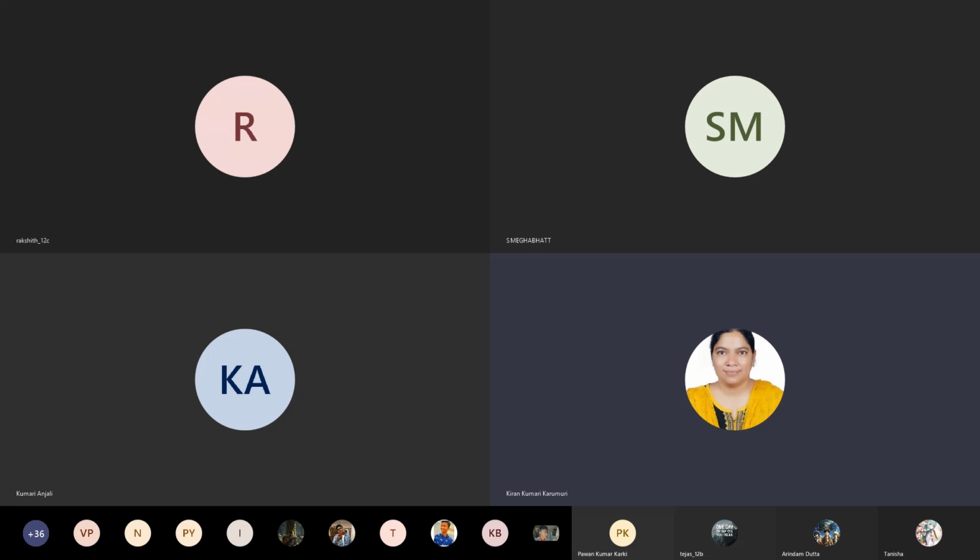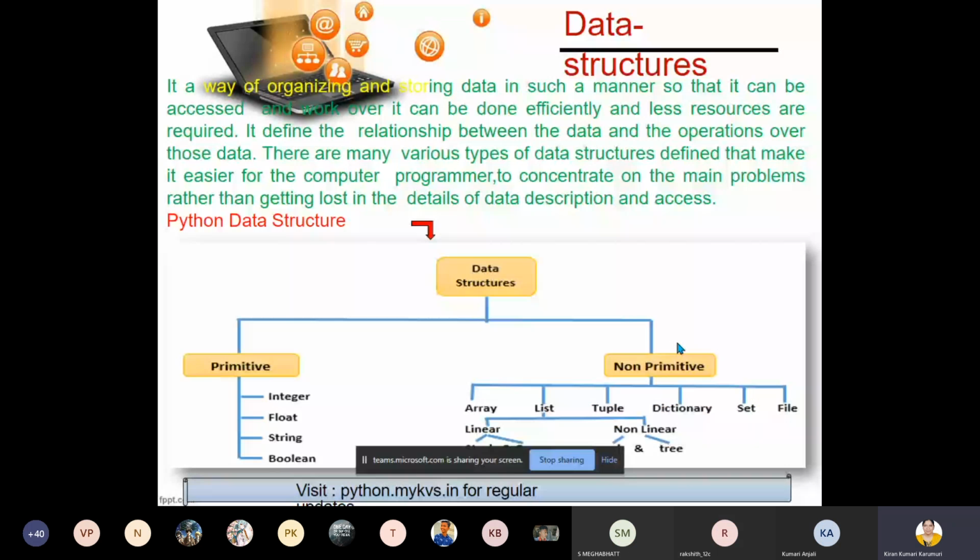Index, third index, like that. Got it? So here again we can see arrays: a one-dimensional array, a two-dimensional array, and a multi-dimensional array. Got it, children? A one-dimensional array is a single array. A two-dimensional array is nothing but your table, with rows and columns. And three-dimensional, multi-dimensional arrays are also possible.